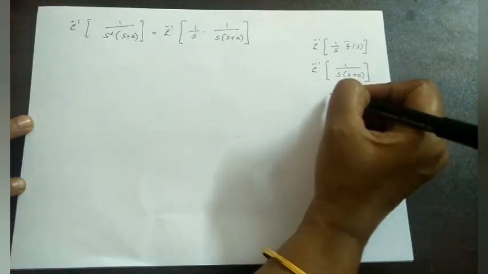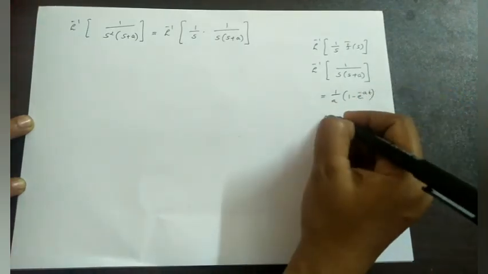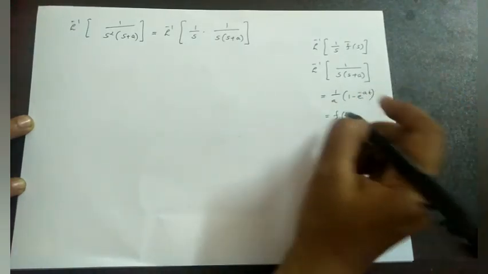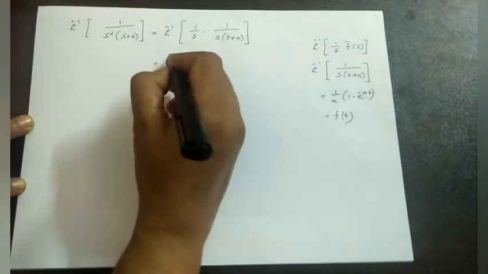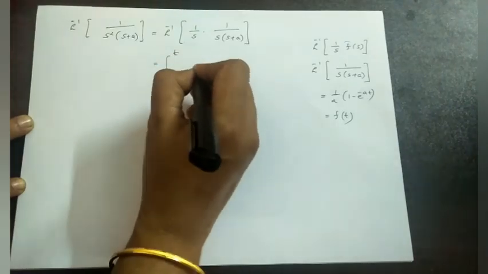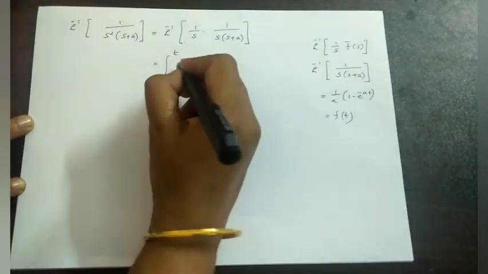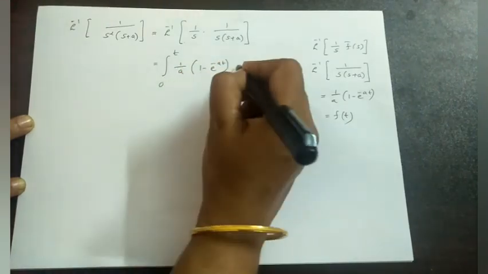We have already proved the result, that is 1 by a into 1 minus e raised to minus at, which will act as the function of t here. So here we have L inverse of 1 by s f bar s is equal to the formula integral 0 to t f of t dt. In the place of f of t, we have 1 by a into 1 minus e raised to minus at dt.